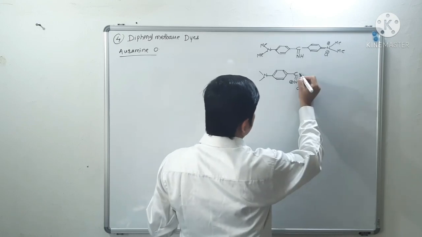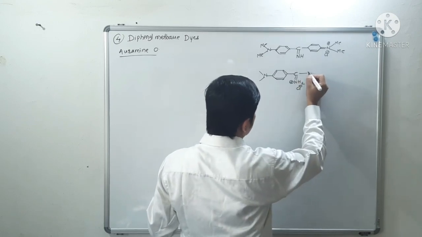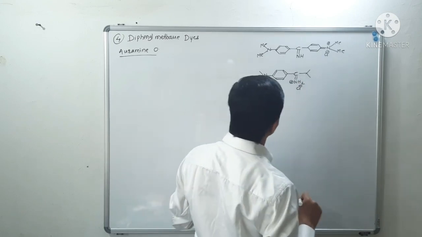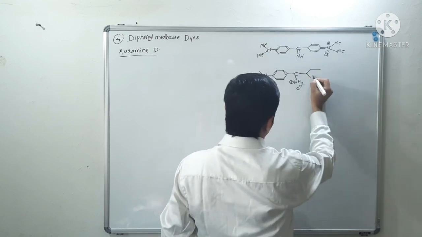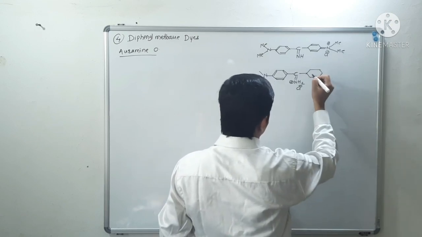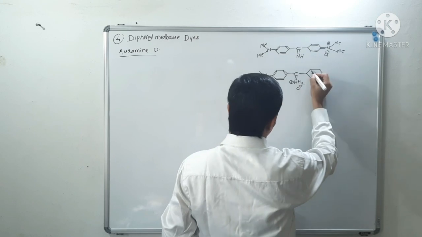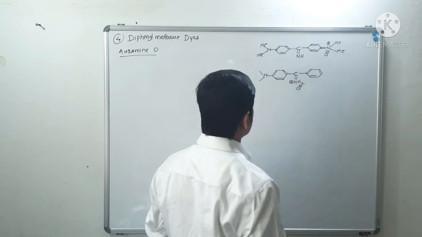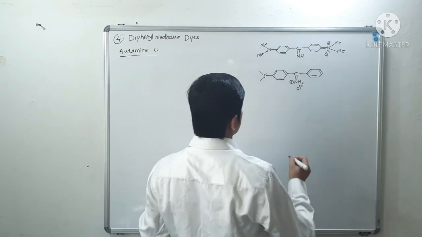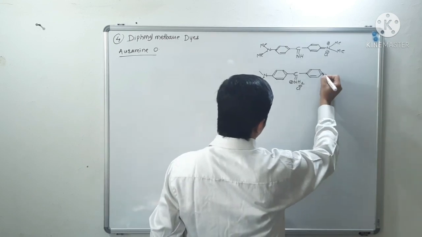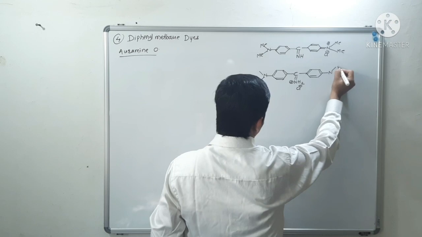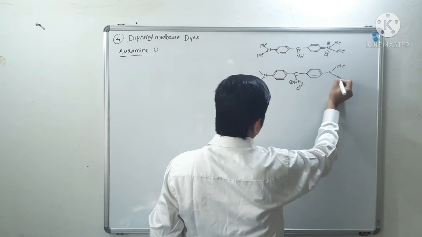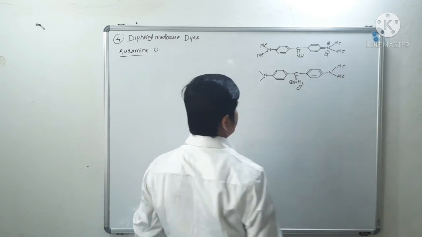Okay, so here you may write it like this. NMe2, NMe2.